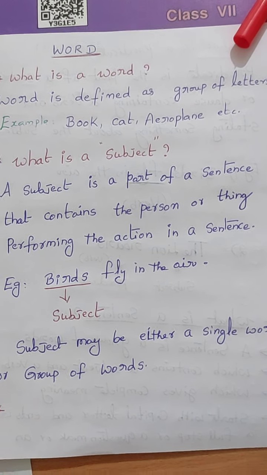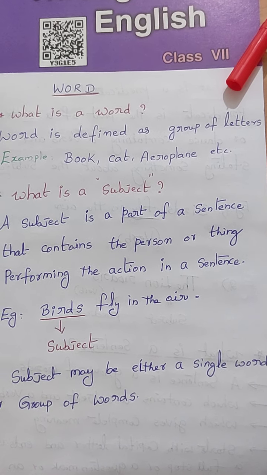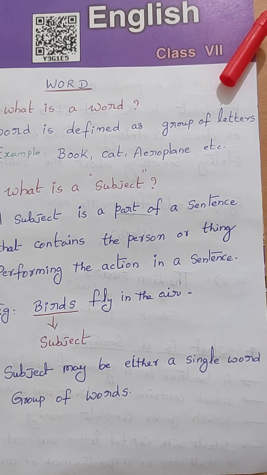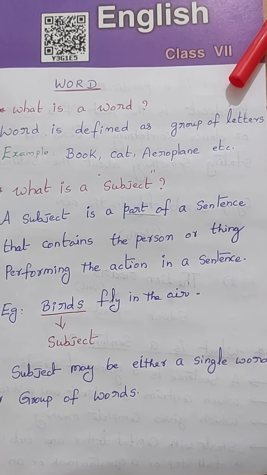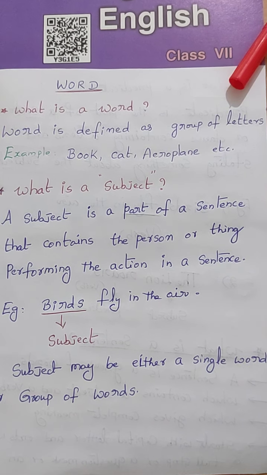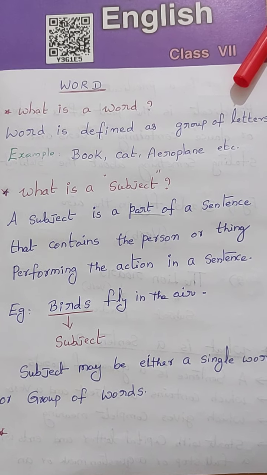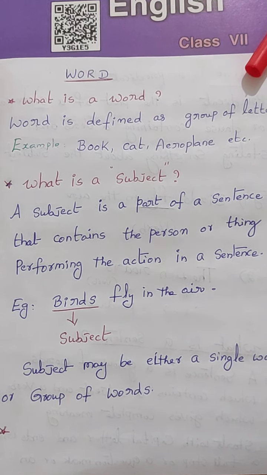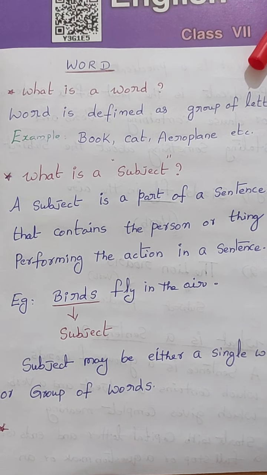Examples: book, cat, aeroplane, etc. You can say or write some words like table, elephant, village, town, examination, like that.